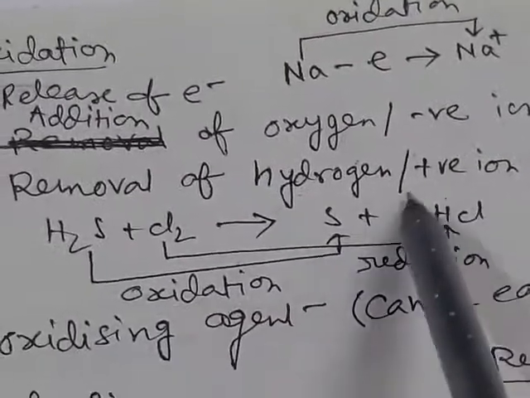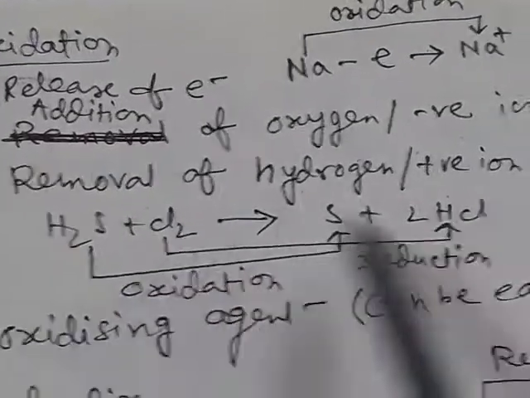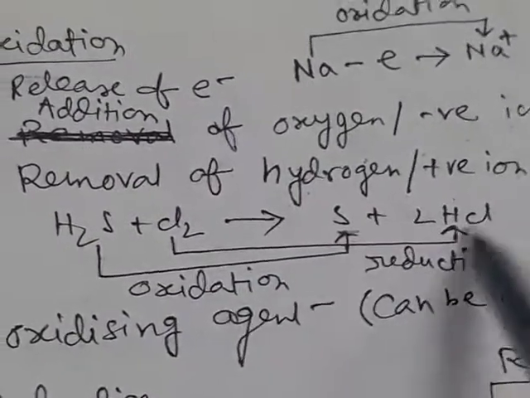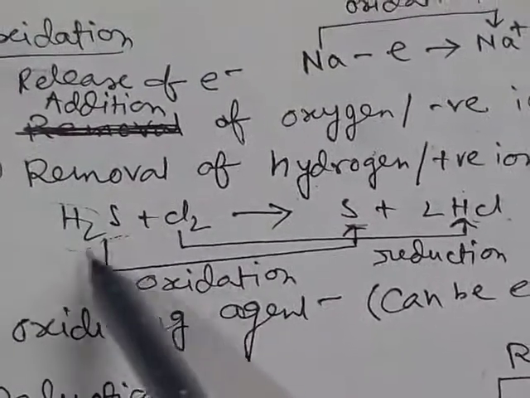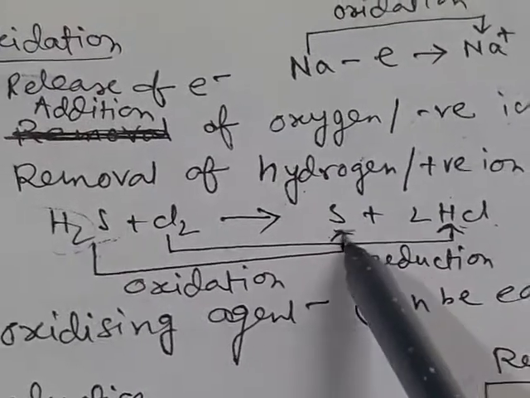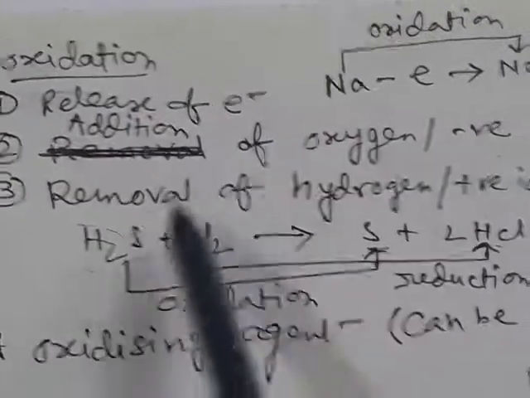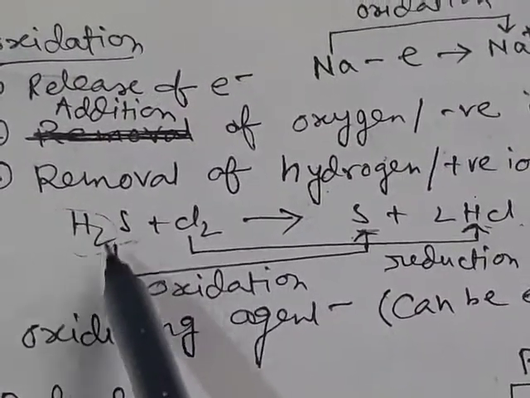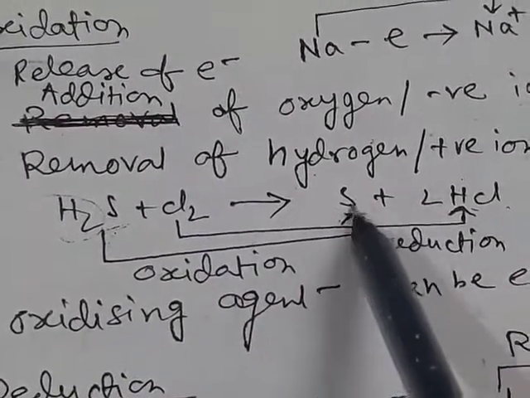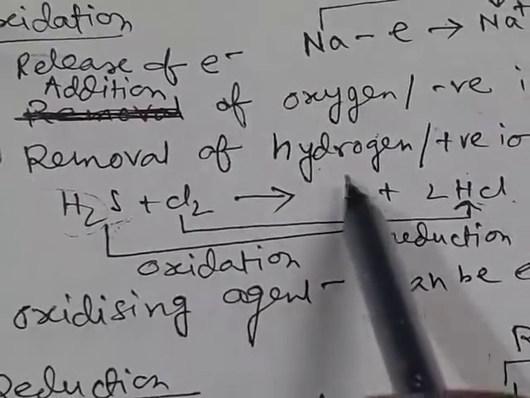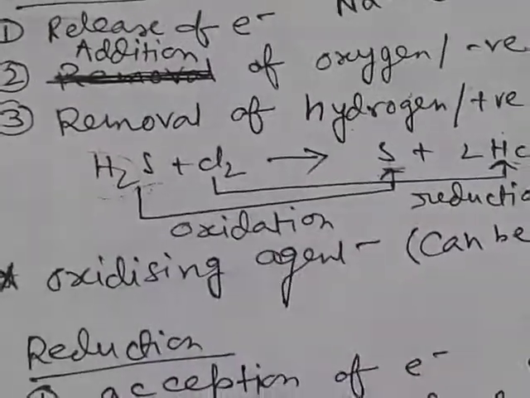Or removal of hydrogen or any positive ion. For example, H2S when it reacts with chlorine, there will be generation of sulfur and HCl. Here hydrogen is removed from H2S, so H2S is oxidized to sulfur, as oxidation involves removal of hydrogen. This is the oxidation process. From H2S we get sulfur, as here hydrogen is removed.